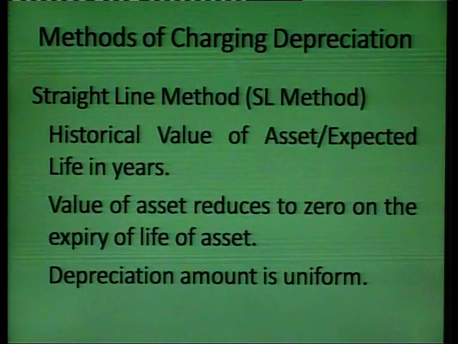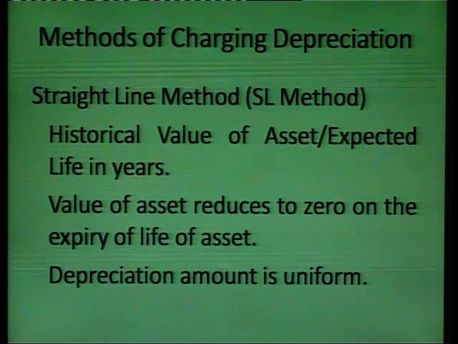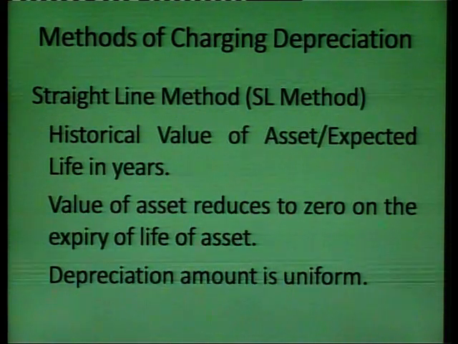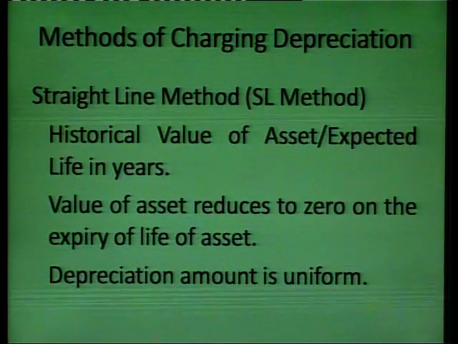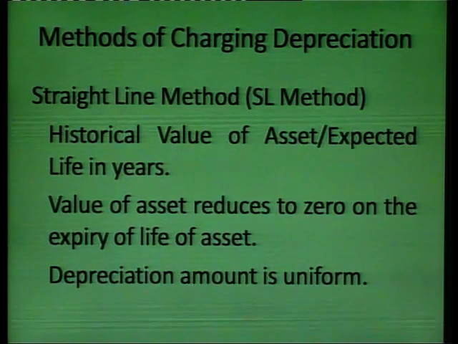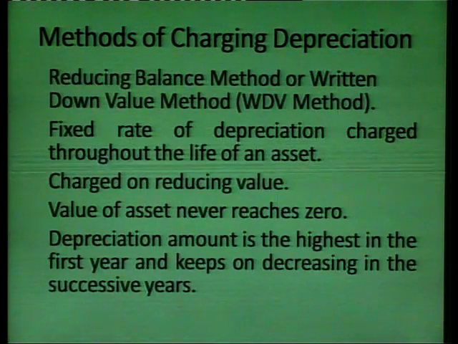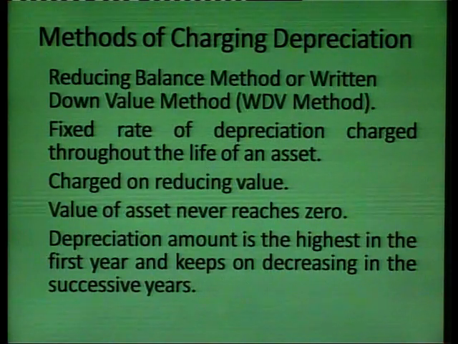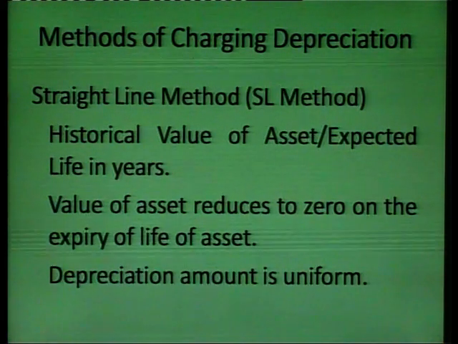Now, let us come to methods of charging depreciation. There are two main methods which are prominently used. One is the straight line method and the other is the reducing balance method or written down value method, the WDV method. Now, let us look at the straight line method.